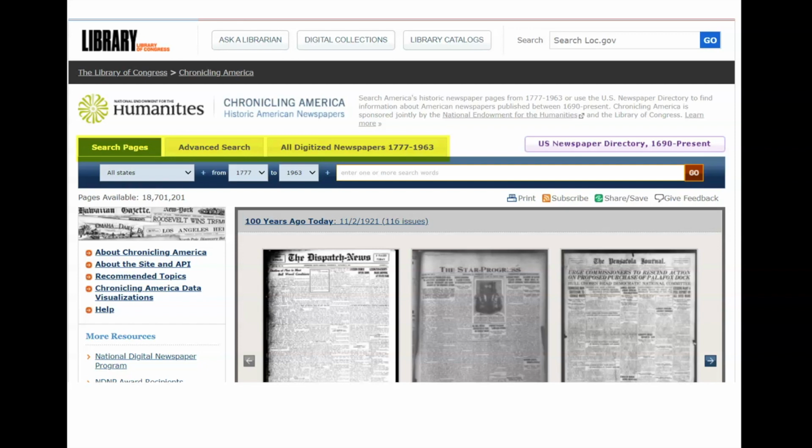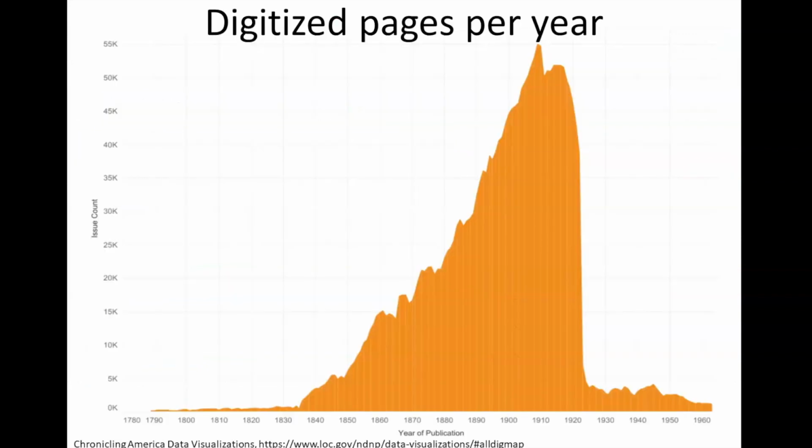Nearly 19 million digitized newspaper pages have become searchable online so far. Since 2016, the site has been adding content spanning 1690 to 1963, but as you can see here from this table, the bulk of the coverage ramps up in the late 1800s and is highest for about 1900 to the 1920s, meaning that you're most likely to find newspaper coverage between the late 1800s and early 1900s.